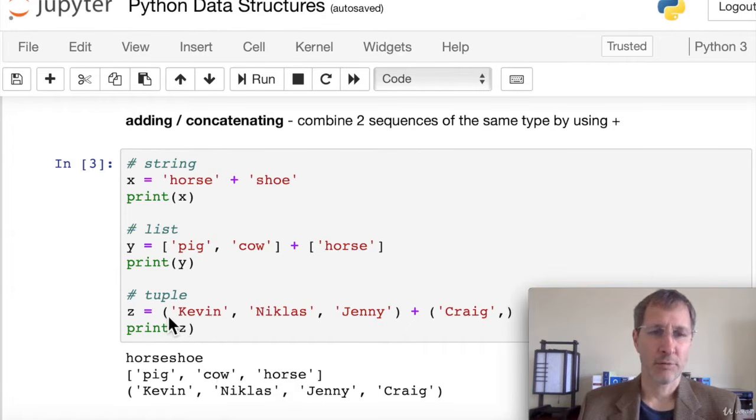In the case of 2 separate tuples, when we print the result, we get a single tuple with 4 elements in it. It's important to note here that for the second one to be considered a tuple, we have to include a comma. If we don't have that comma, it's just a string in parentheses. If we include this comma, that tells Python that this is actually a tuple.